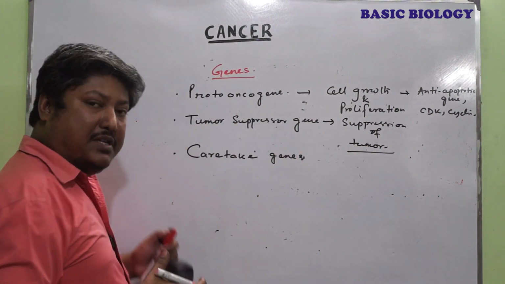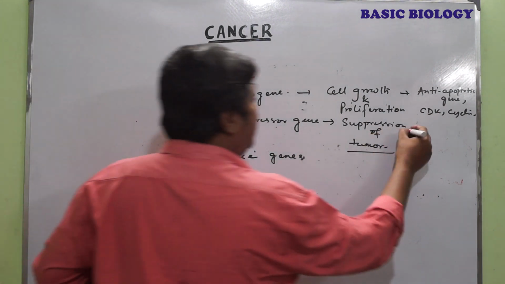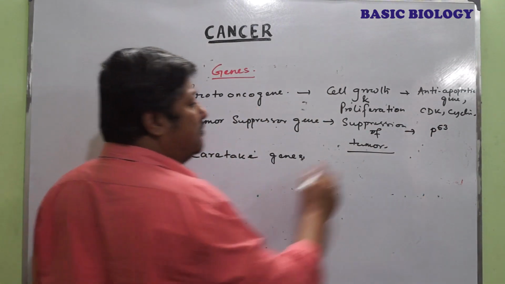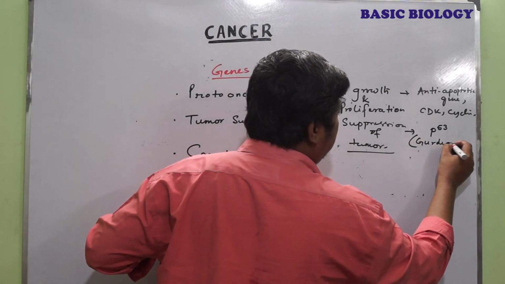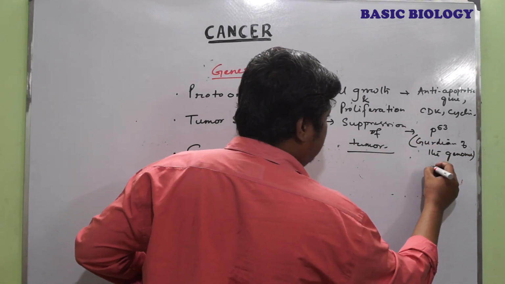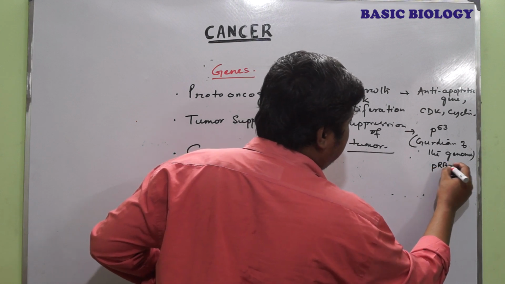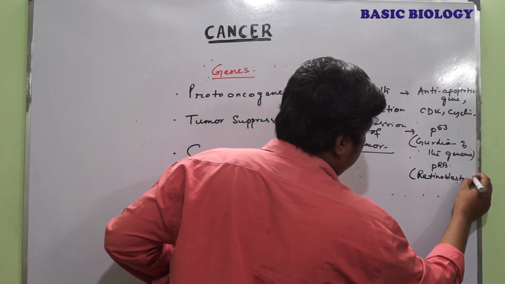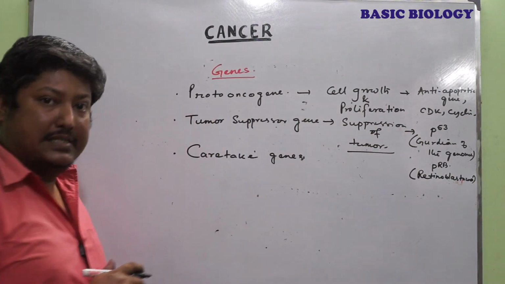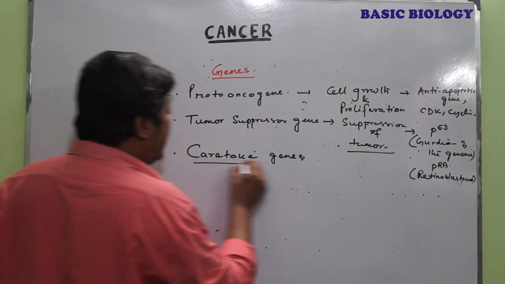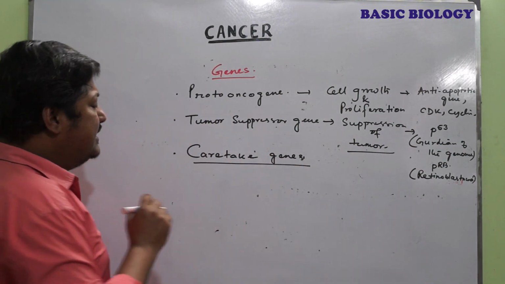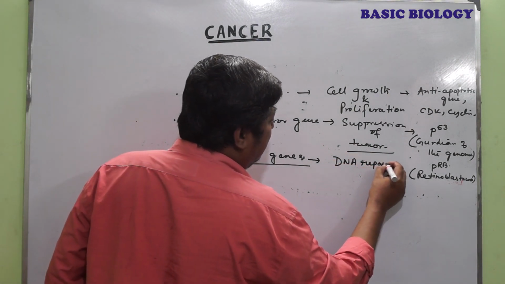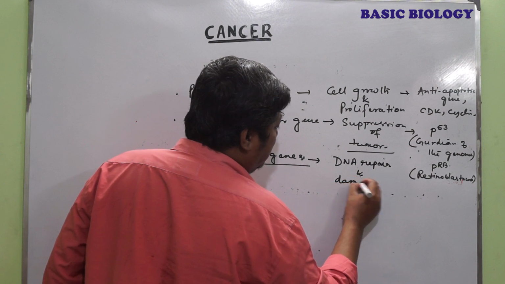There are so many tumor suppressor genes present in our body. Among them, 2 important genes are P53, which is also known as the guardian of the genome, and pRB, that is the retinoblastoma. This is also a tumor suppressor gene. The third group is called the caretaker gene. These genes are responsible for DNA repair and damage recognition.